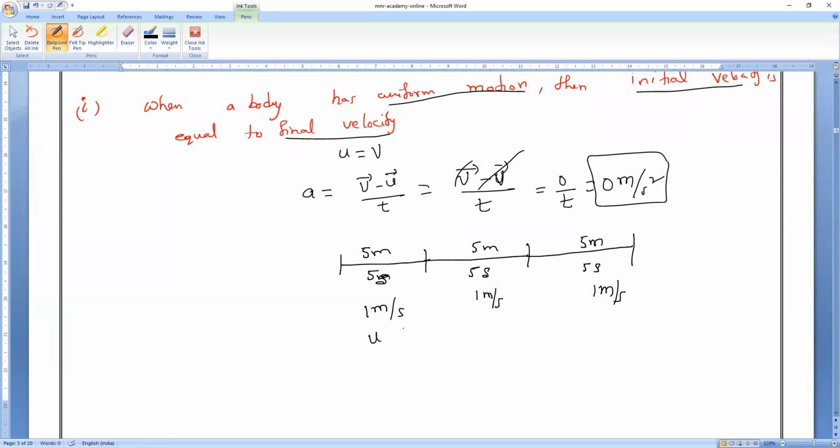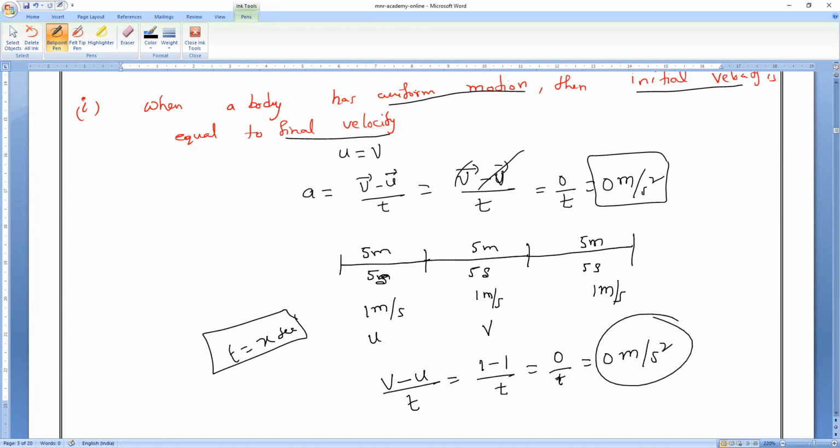Let me take this velocity as initial velocity. This is the final velocity. Now subtraction you do. Final velocity minus initial velocity for a given period of time t. We don't know the time, so let me take time equal to x seconds. Now tell me what is the acceleration. 1 minus 1 divided by x. So 0 by anything is what? 0 meter per second square. If any body is in uniform motion, then its velocity remains constant. If velocity remains constant, then its acceleration is 0.